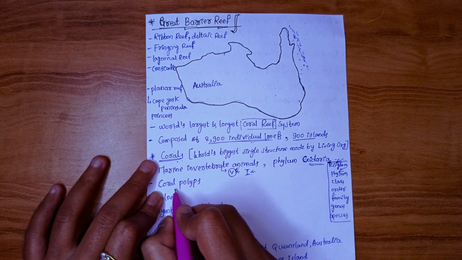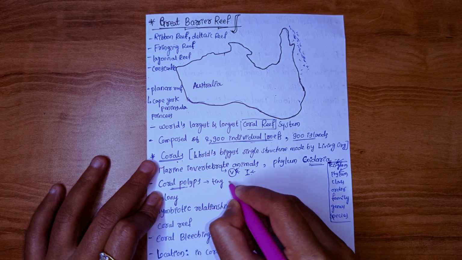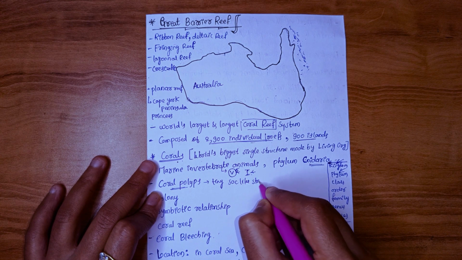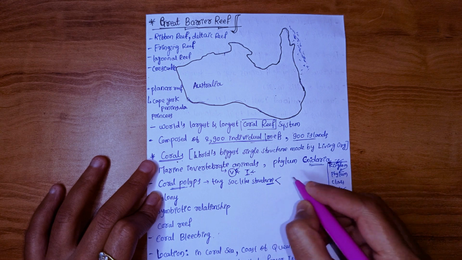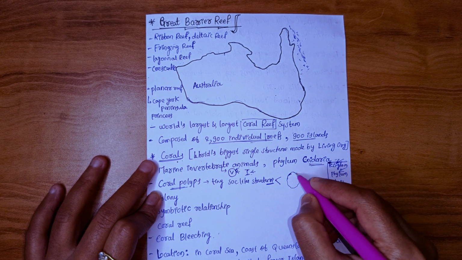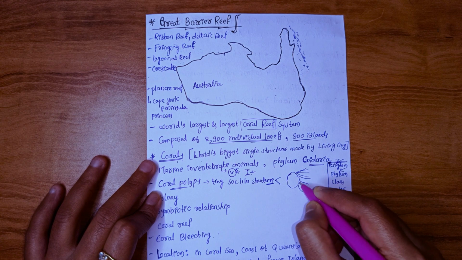Coral is made up of coral polyps. These are tiny and small sac-like structures, and their mouth is surrounded by tentacles, antennas, what we will call.